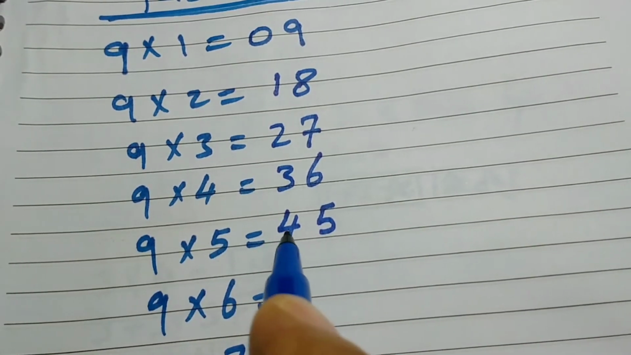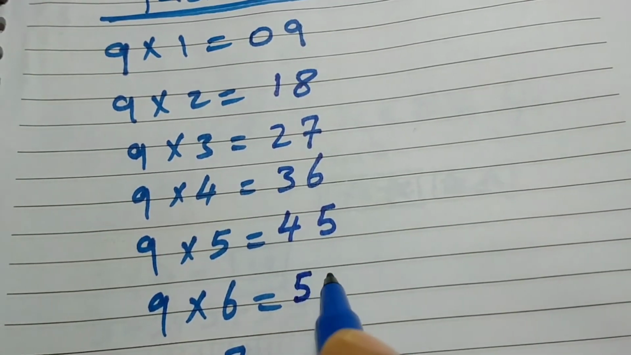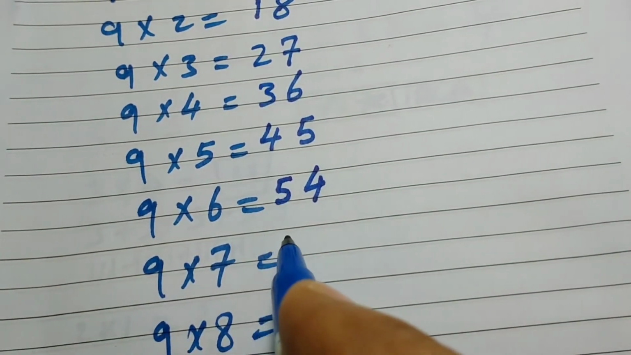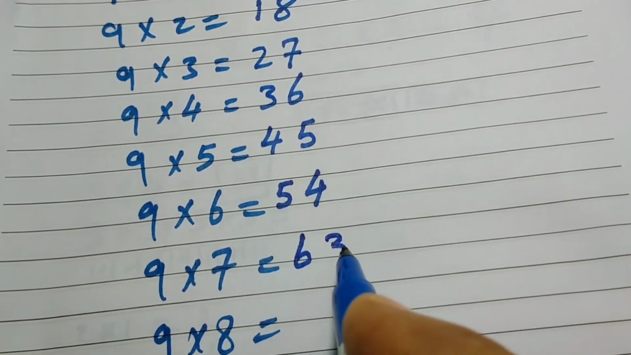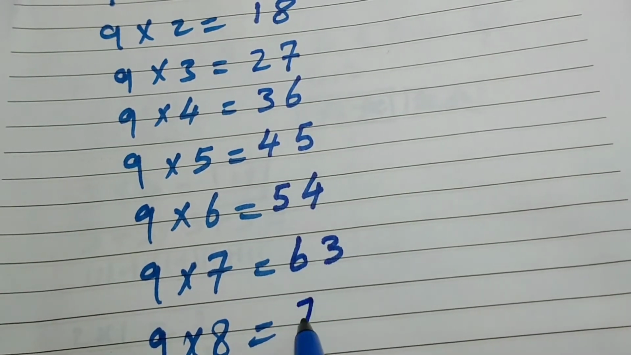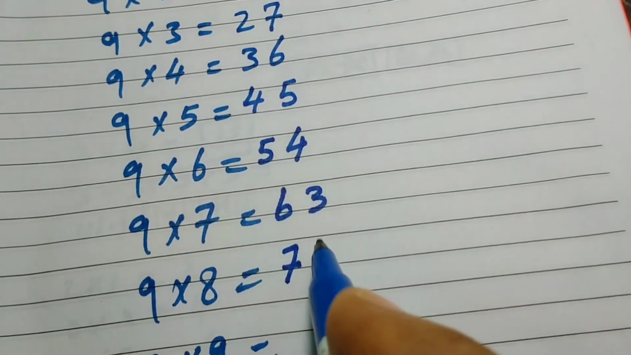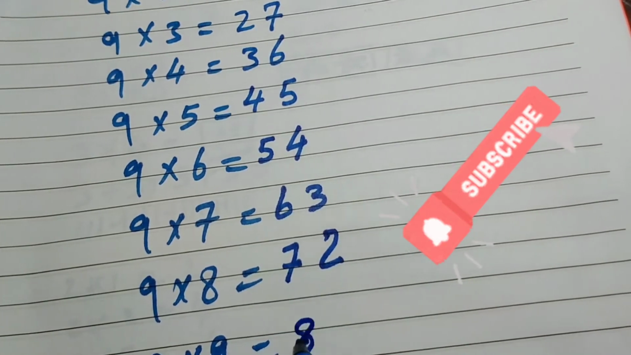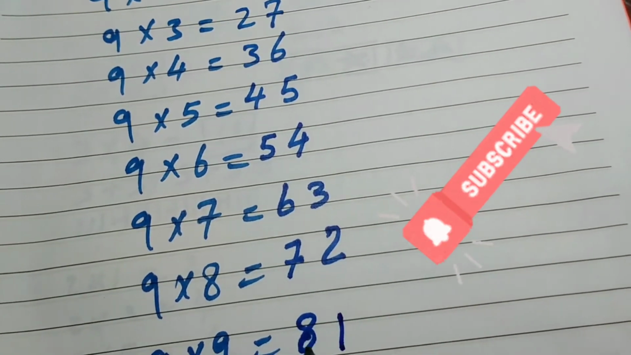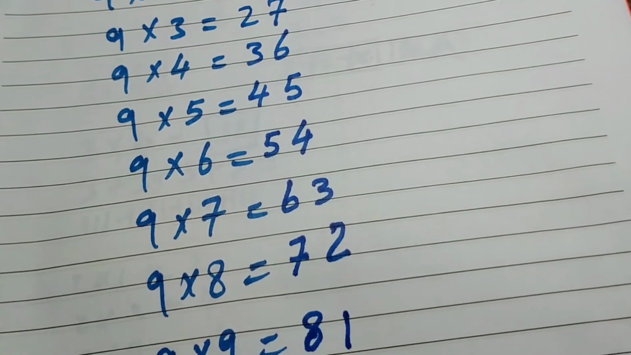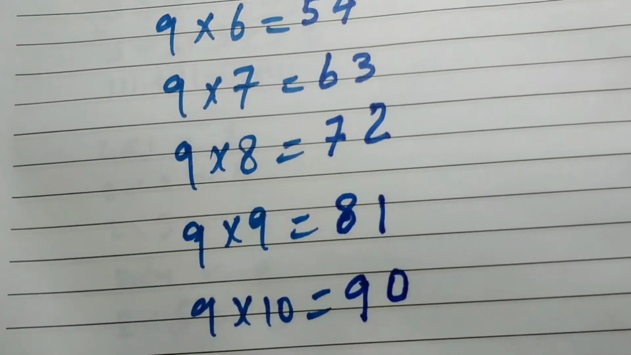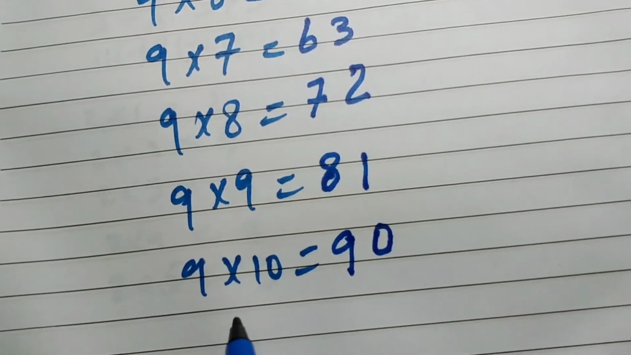So here 4, and we will make it 5, and here it will become 4, and the 5 will become 6, and it will become 3, and this will become 7 and 3 will become 2, and it becomes 8, and 2 will become 1. So 8 will become 9, and 1 will become 0. So my dear, this was the table of 9.